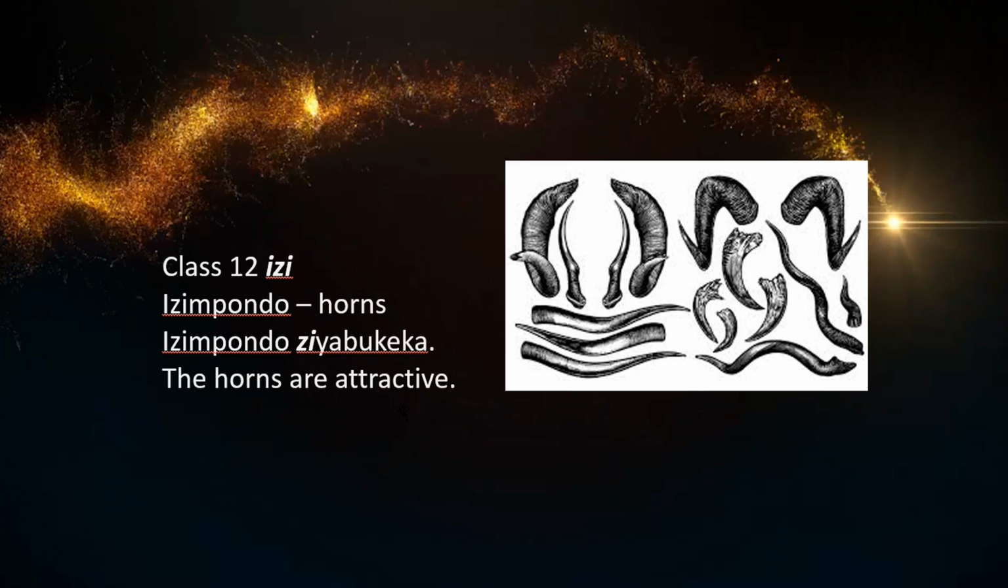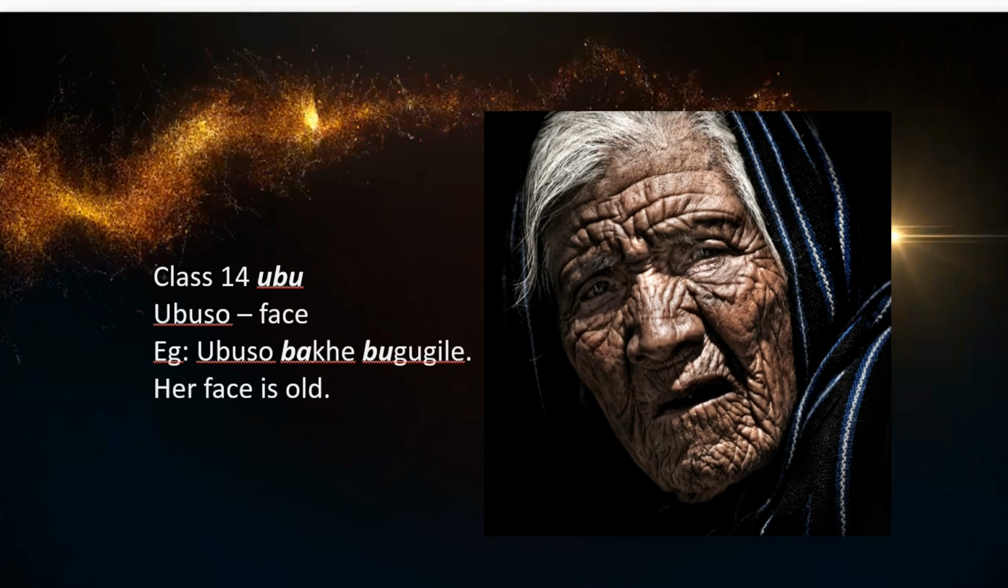The plural of that is izi. Notice that there are quite a few nouns where the plurals are all izi. But you've got to know the difference because the singulars are different. So, the plural for horns is izimpondo. And if we say the horns are attractive or are nice looking, we say izimpondo ziyabukeka. Bukeka means attractive, nice. And you're taking now the zi part and you're adding it to it. So, izimpondo ziyabukeka.